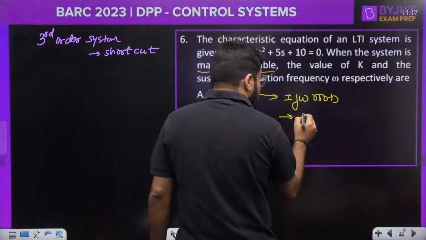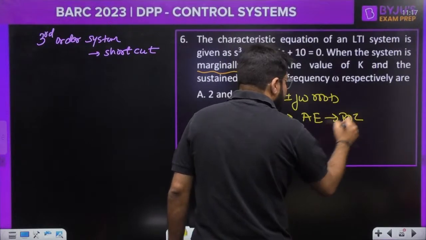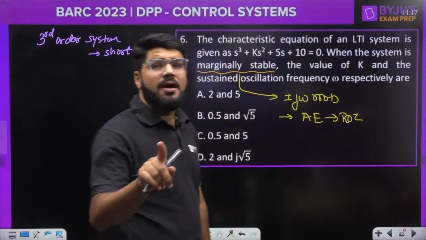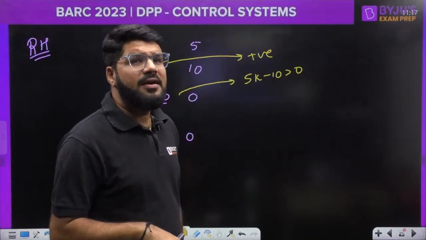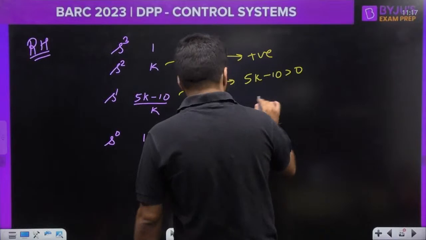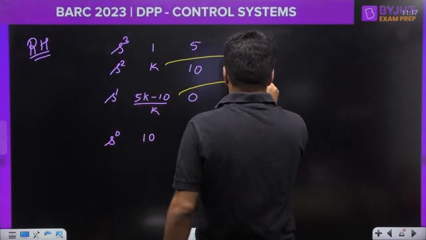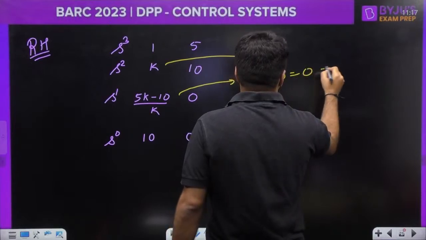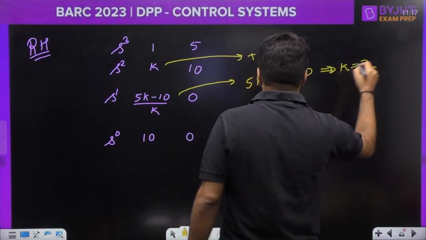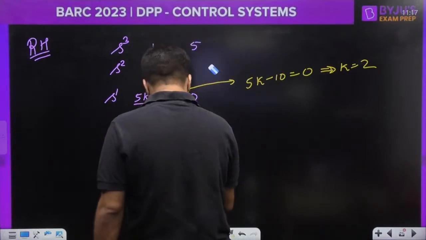Okay, and that is only possible when you have auxiliary equation. And auxiliary equation is only possible when you have a row of 0. And row of 0 कहाँ पे आता है? Row of 0 आता है odd power row में. Okay, so what you have to take is, you have to take actually this coefficient equal to 0. Odd power row है ना? So let's make 5k minus 10 equal to 0, and you are going to get k is equal to 2. Clear? You are going to get that k is equal to 2.